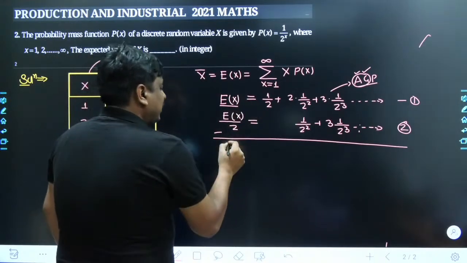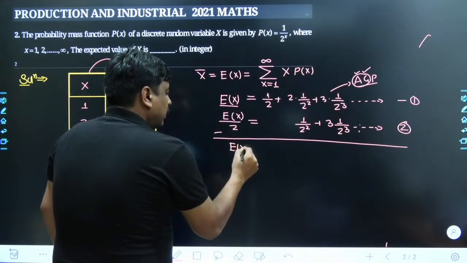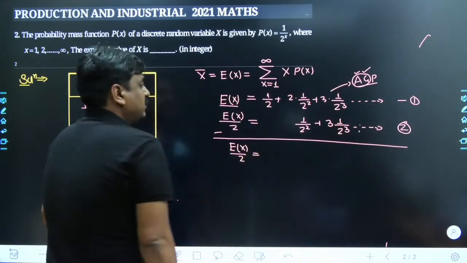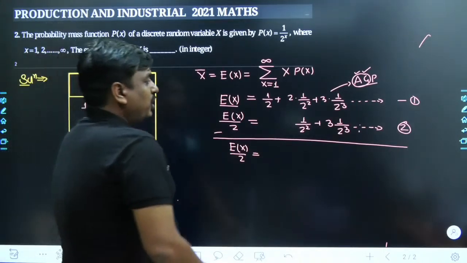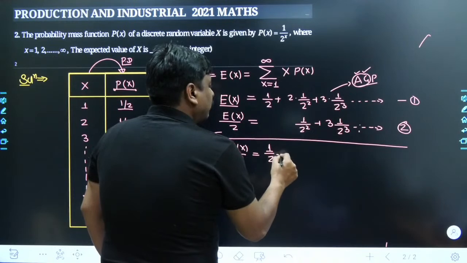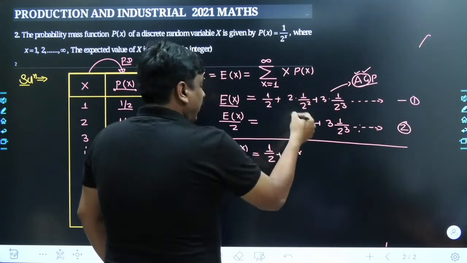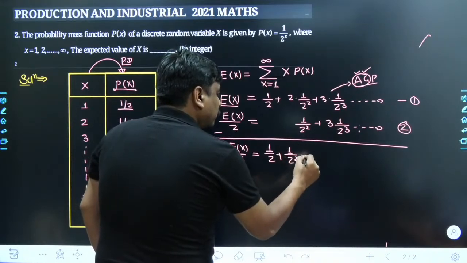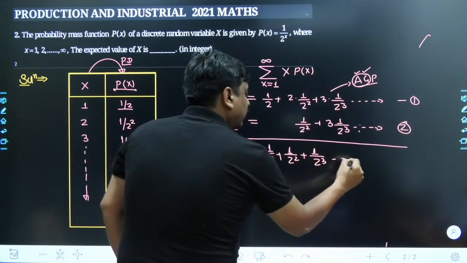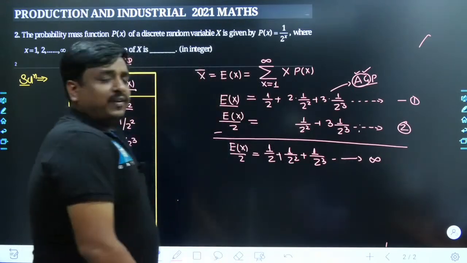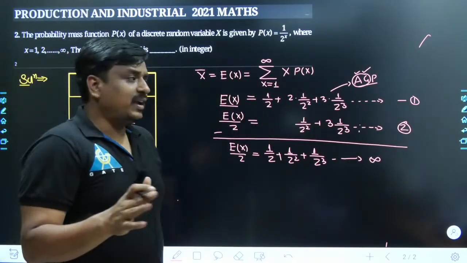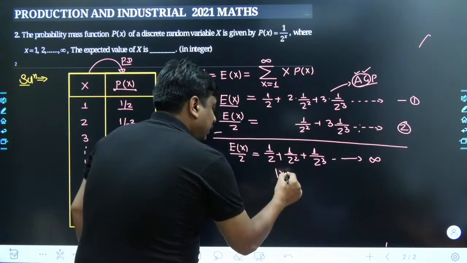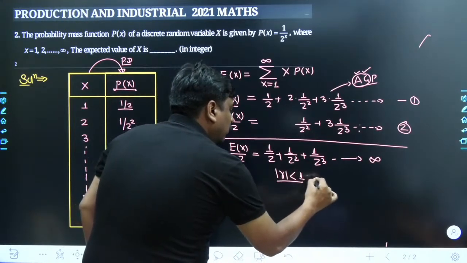E of x gets subtracted with E of x by 2. So the result we get is simply E of x divided by 2. Till this point, each and everything must be clear. So here it becomes half, here it becomes 2 and 1 gets subtracted, and it is left with only 1 upon 2 to the power of 2. Here goes 1 upon 2 to the power of 3. It goes on. My dear friends, it is a perfect GP series, and the common ratio is less than one. What does that mean?